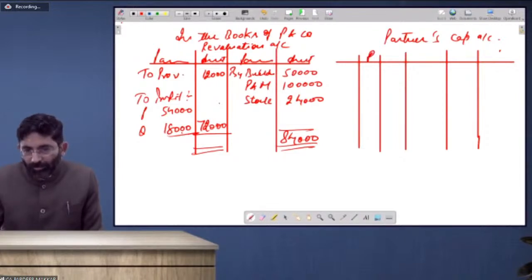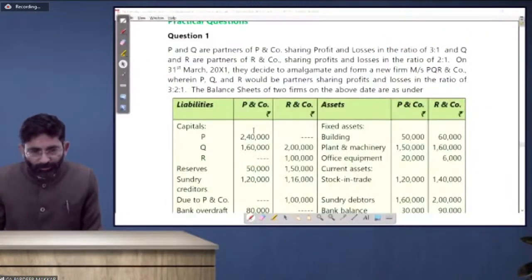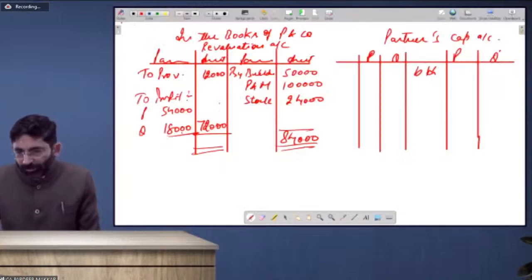P, Q. Balance brought down. First of all, balance is to be brought down. It is 2,40,000 and 1,60,000. Reserve is to be allocated, 240, 160. Allocate the reserves fast. 50,000 is the amount of reserve, so it will be allocated at 37,500 and 12,500.